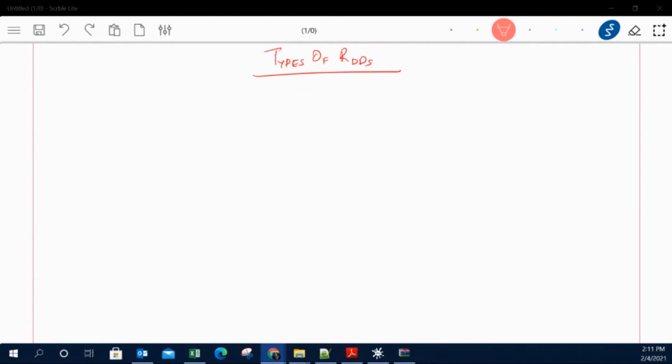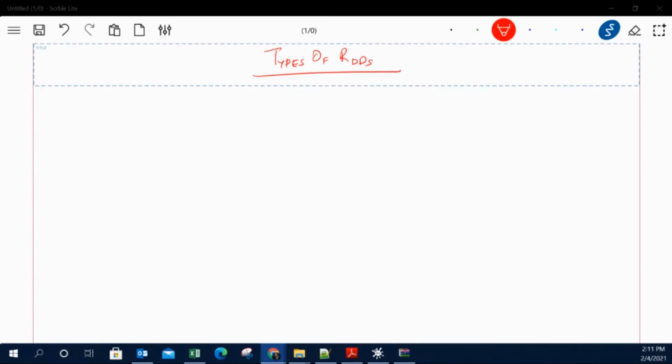Hello everyone. In this session today we are going to discuss the different types of RDDs. In the last section we talked about RDDs and their different characteristics. So today we are going to discuss the types of RDDs. Before knowing about the different types of RDD, we should know that RDD supports different types of data.